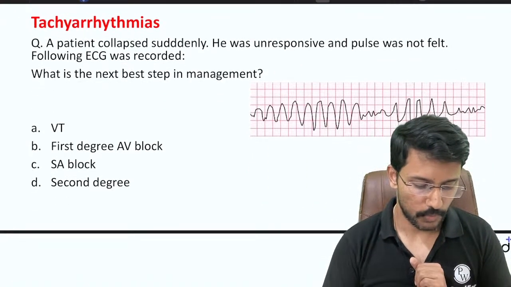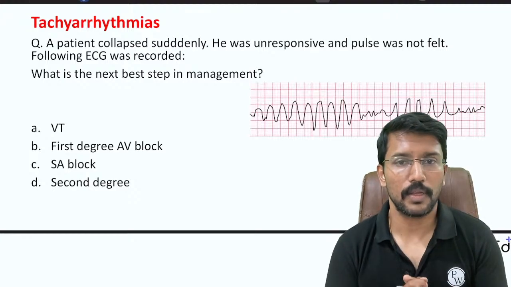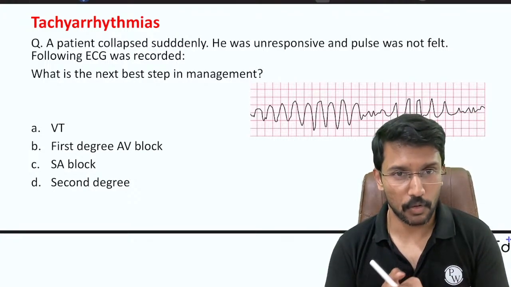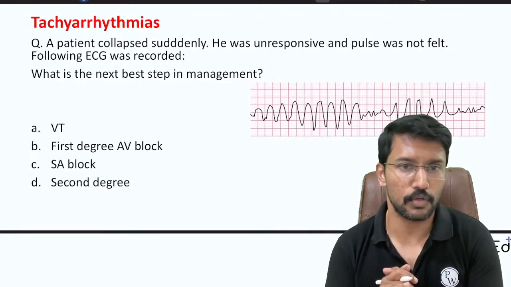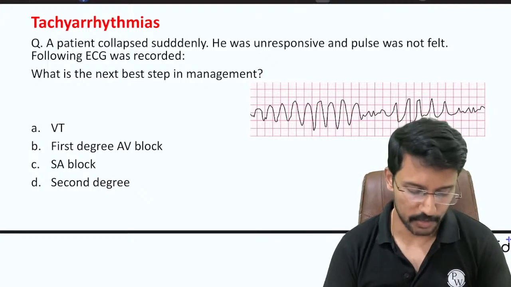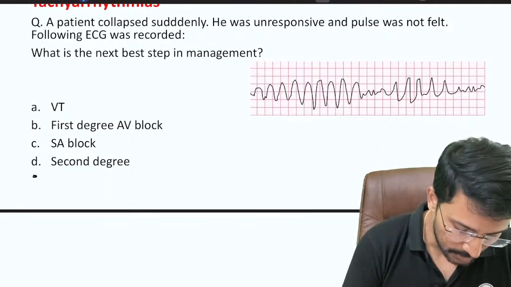Okay. So here is a question. A patient collapsed suddenly. He was unresponsive and pulse was not felt. Following ECG was recorded. What is the next best step in the management? Okay. I will give you an option E also.